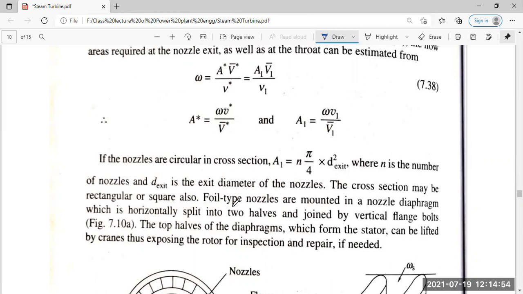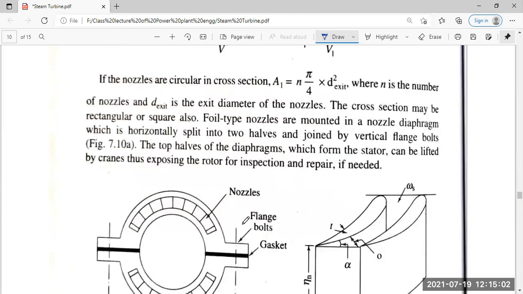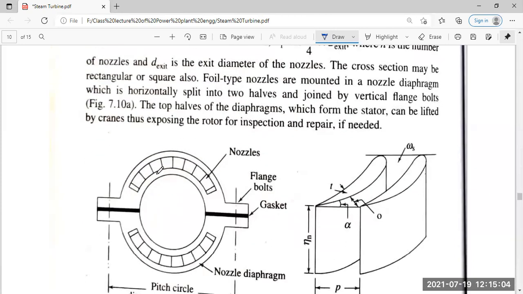Also, foil type nozzles are mounted in a nozzle diaphragm, which is horizontally split into two halves and joined by the vertical flange, like this. The top half of the diaphragm, which forms the stator, can be lifted by cranes, exposing the rotor for inspection and repair itself. This is the top half, this is the bottom half, and if there is a gasket, it is to be placed here.